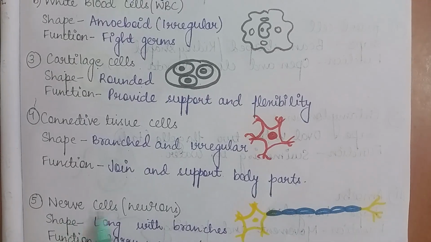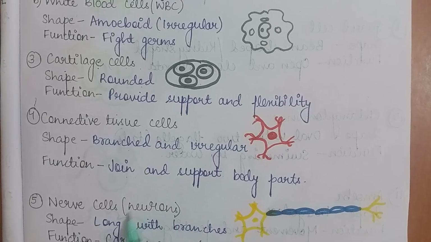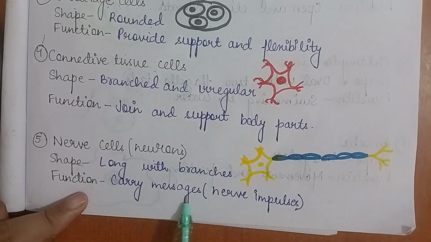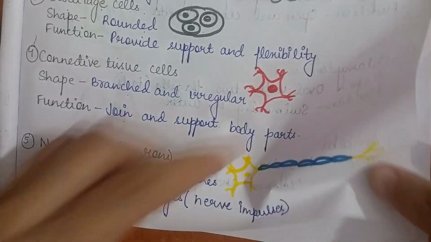Next cells are the nerve cells. We studied that these are the longest cells in the human body. Nerve cells, or neurons, are long with branches and they carry messages in the form of nerve impulses.